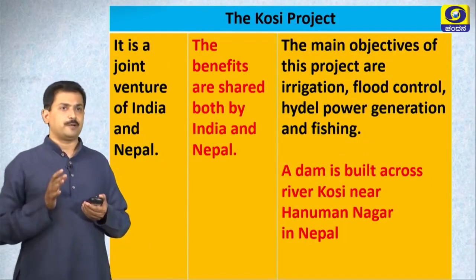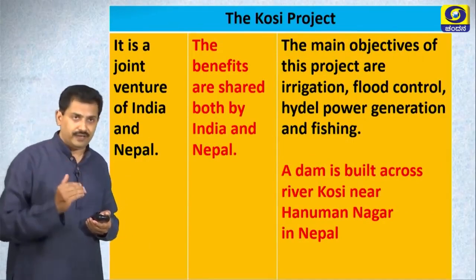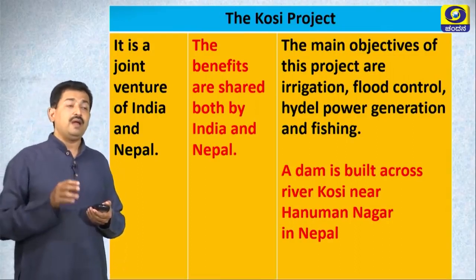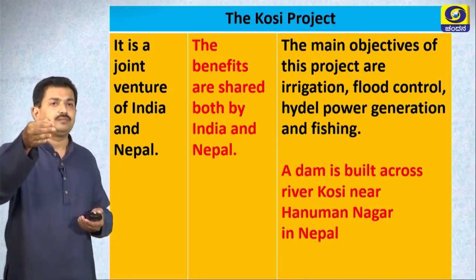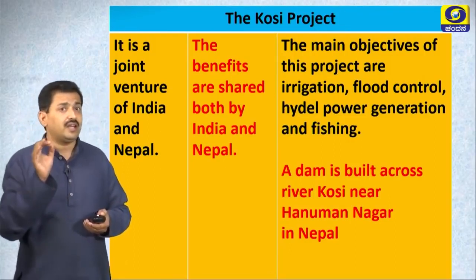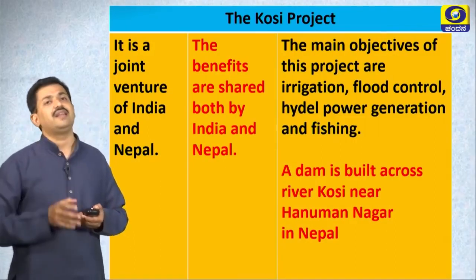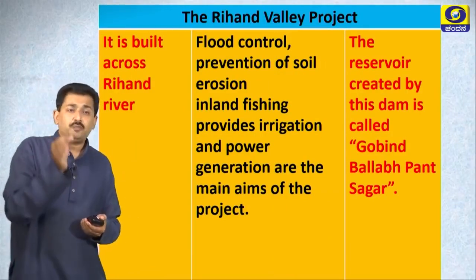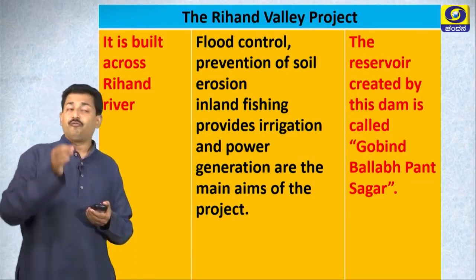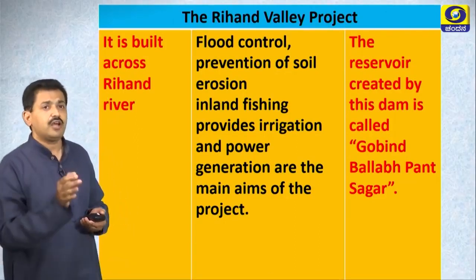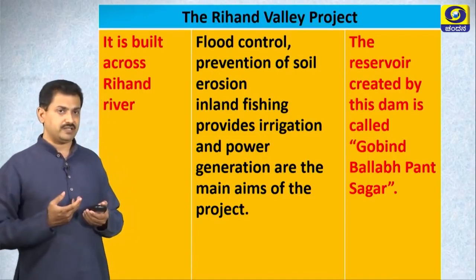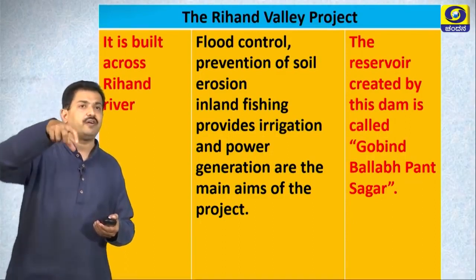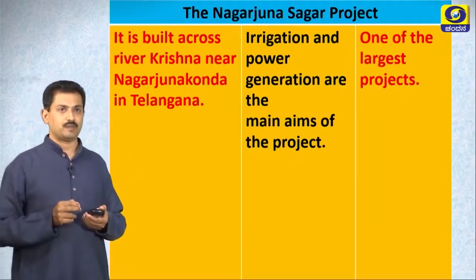The Kosi project is a joint venture project of India and Nepal. The benefits are shared by both nations. A dam is built across the river Kosi at Hanuman Nagar in Nepal. The Rihand Valley project, one of the last projects in this row, is built across river Rihand. Flood control and prevention of soil erosion are the major purposes behind it. Govind Ballabh Pant Sagar is the reservoir constructed for the Rihand Valley project.